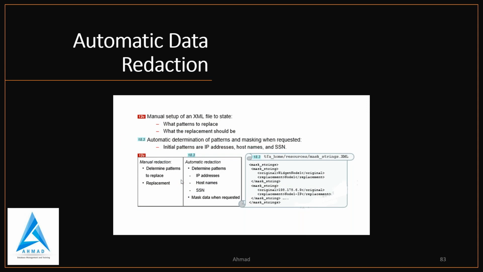So these are some automatic data reduction features. In 12C we have manual setup for the XML file, but in 18.3 we have automatic determination of patterns and masking when requested. So in that, IP addresses, host names, and SSN are passed. Okay, so this is the XML file in 18.3. As we know, the alert log file is of two types. One is text and one is XML, right?